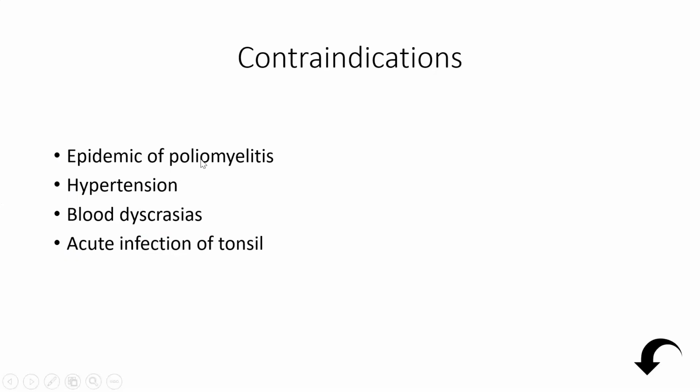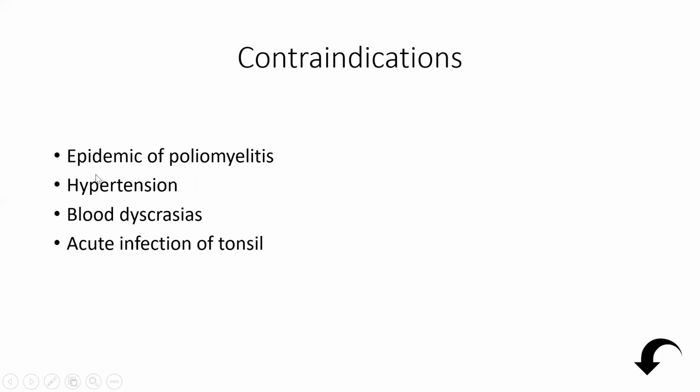Now in polio, whenever there is an epidemic of polio, and if we do tonsillectomy, then we are exposing the nerve endings in the oral cavity. And we know that the polio virus gains entry into the body through the fecal-oral route, and it travels through the nerves. So tonsillectomy should always be avoided during an epidemic of polio. Now, as our country is already polio free, maybe this condition does not apply to us. But still, we should remember that during an epidemic of polio, tonsillectomy should be avoided.